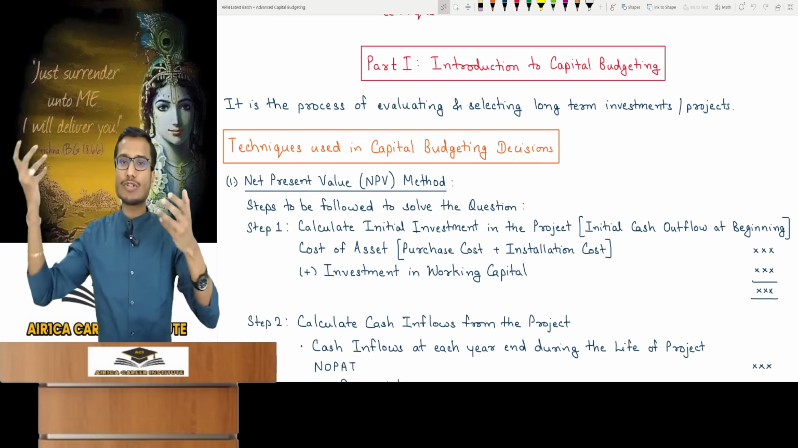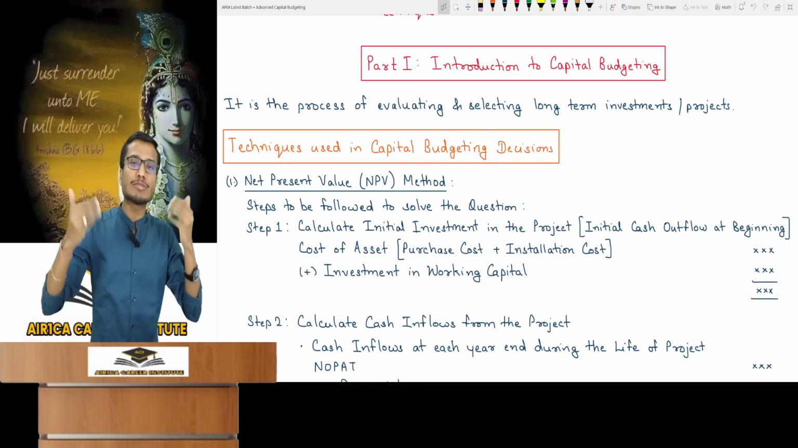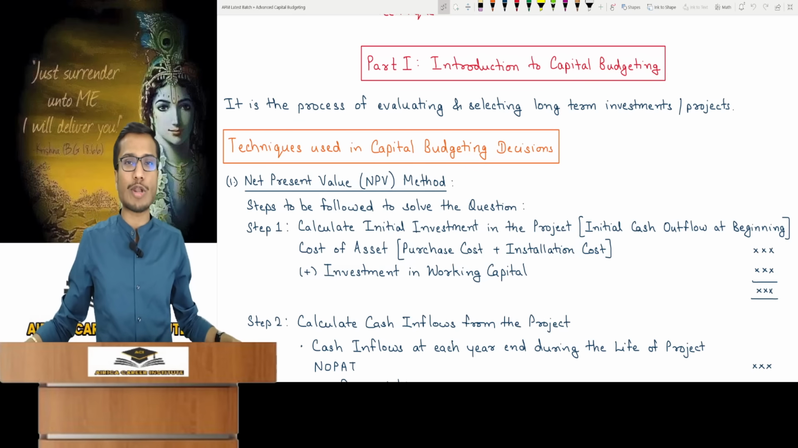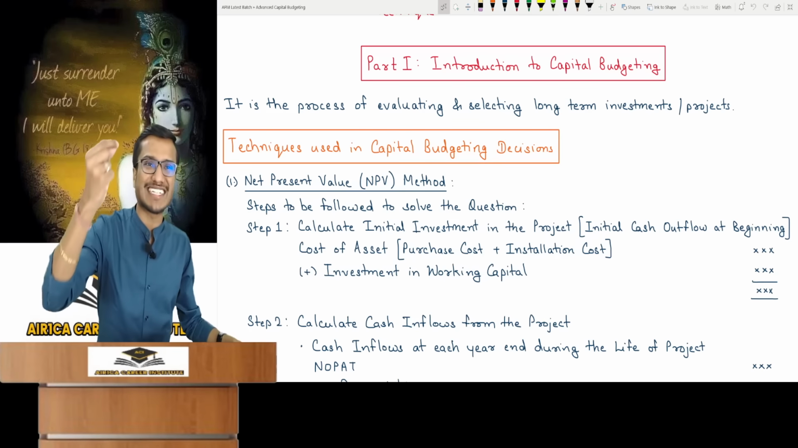If I set up that factory, I will produce goods. My business will run. So should I undertake this project or not? I have to make this decision. These are called long-term investments or projects. So decision making for these is what you call a capital budgeting decision.